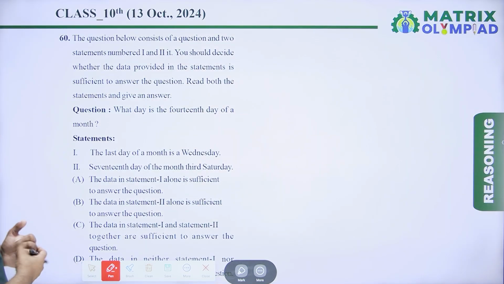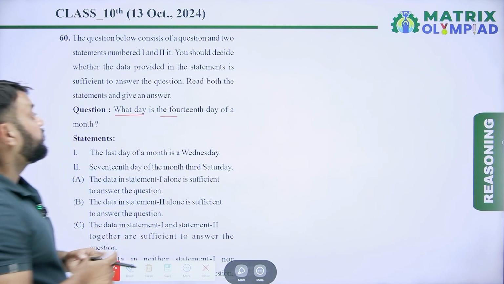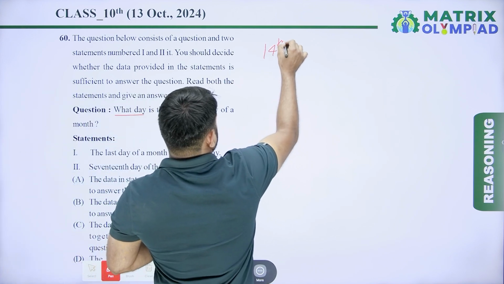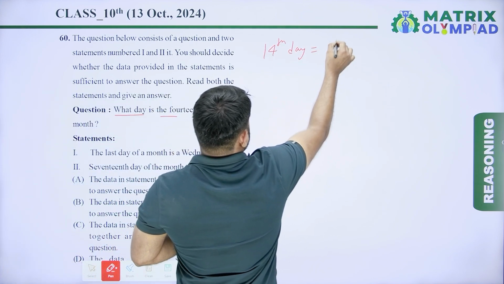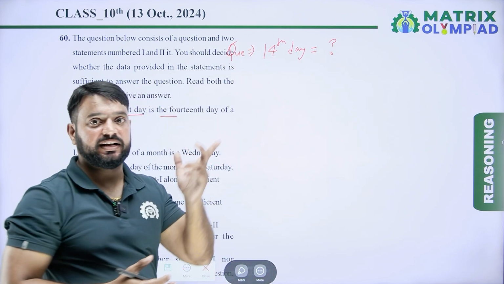The question below consists of a question and two statements number 1 and 2. You should decide whether the data provided in the statements is sufficient to answer the question. Read both the statements and give an answer. So question is, what day is the 14th day of a month? Find the 14th day of the month. 14th day बताना है उस month का.